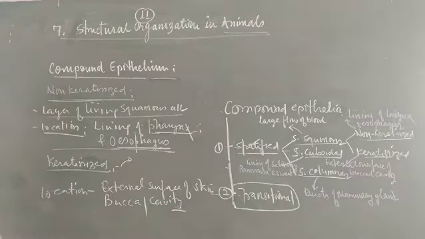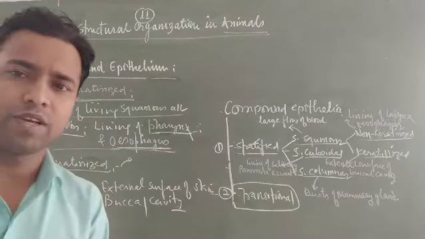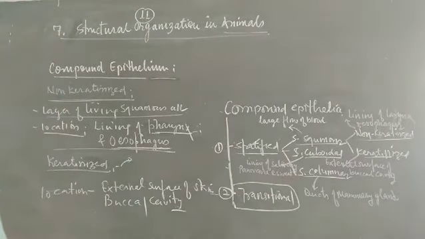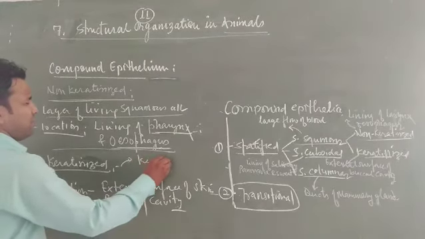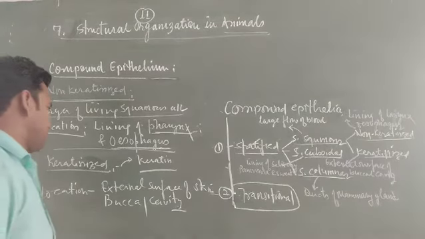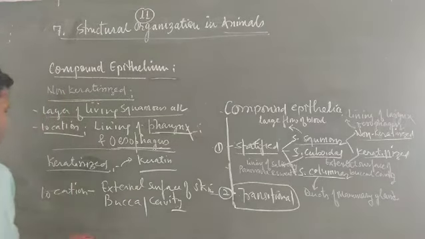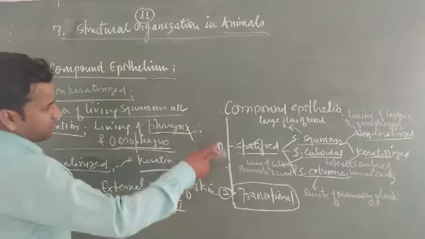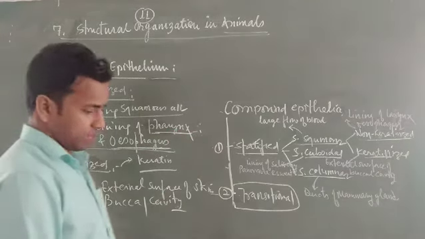The keratinized epithelia generally shows heavy deposition of a soluble protein called keratin. Due to the presence of keratin on the upper superficial layer of dead cells, they ultimately flake away. These are the two epithelia that come under the category of squamous epithelia.